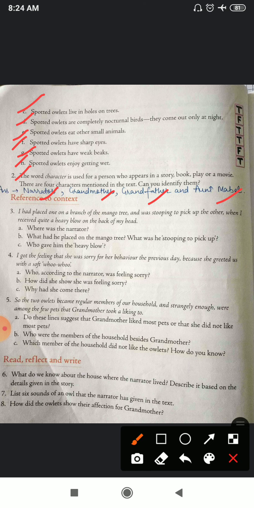All of you please take out your copies and start noting down the question. Number 3: I had placed one on a branch of the mango tree and was stooping to pick up the other when I received quite a heavy blow on the back of my head. Question A, where was the narrator? Question B, what had he placed on the mango tree? What was he stooping to pick up? Question C, who gave him the heavy blow?